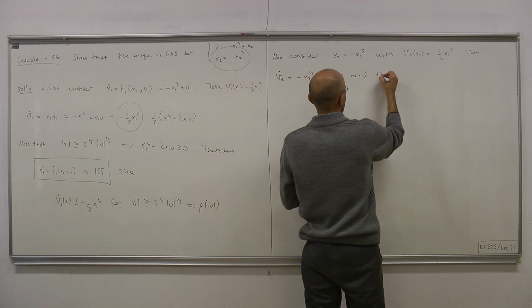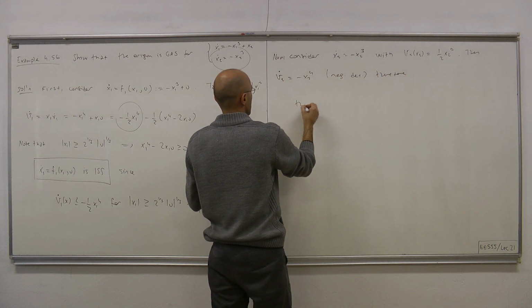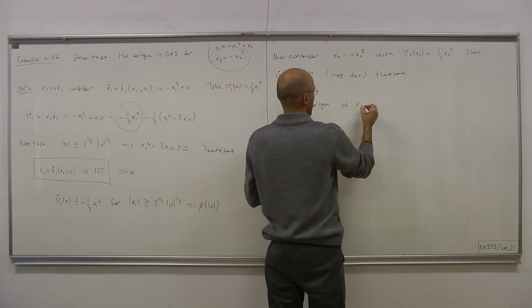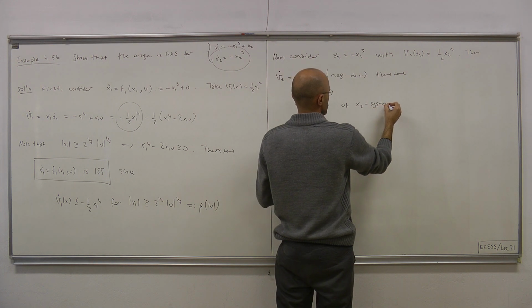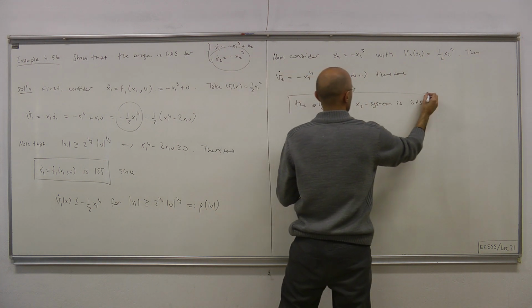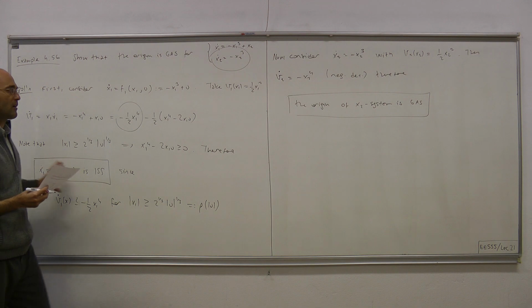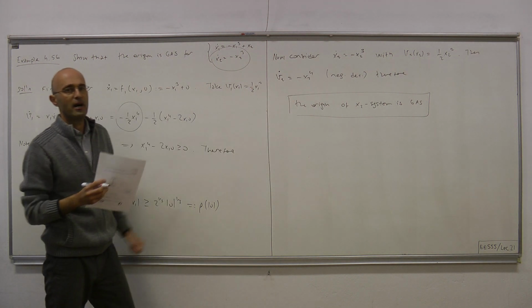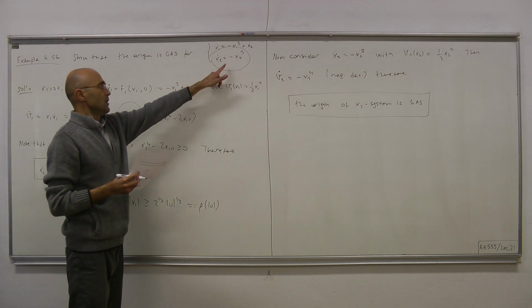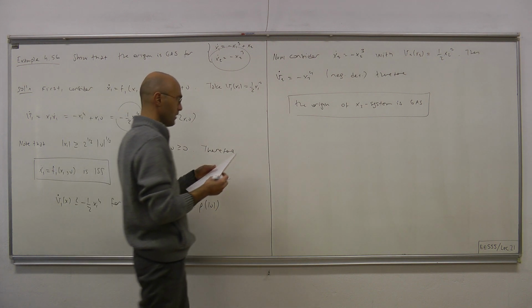Therefore, we have that the origin of the x2 subsystem is globally asymptotically stable. Then here we have the first block, we have the second block, and by the previous lemma, those two blocks together imply the global asymptotic stability of the origin of the original system.